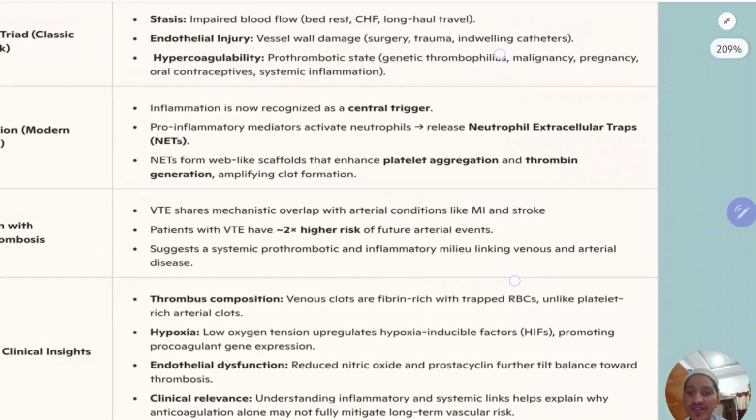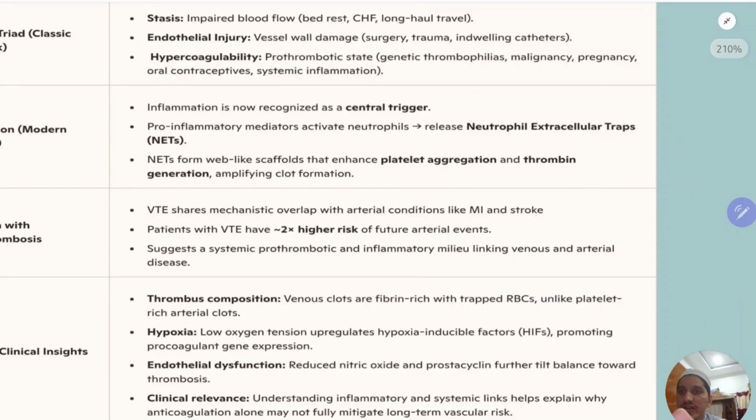But there is a difference. Thrombus composition is different. Venous clots are fibrin rich with trapped RBCs, unlike arterial clots, which are platelet rich. So in venous thrombi you will have RBCs more, whereas in arteries you will have platelets more.